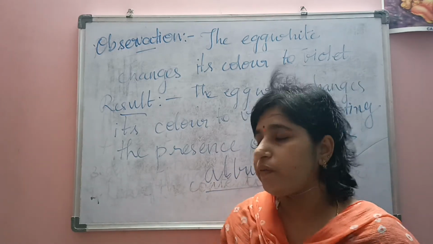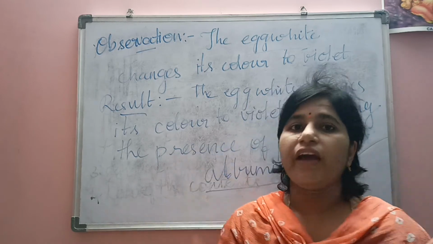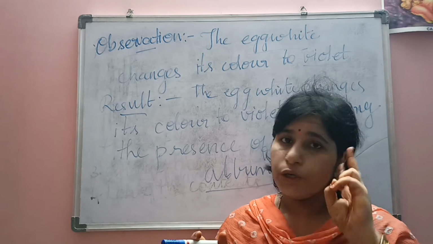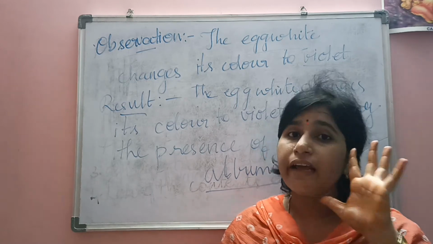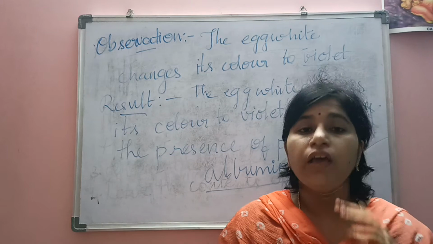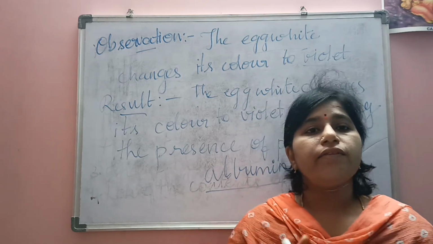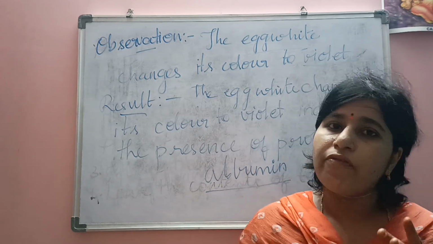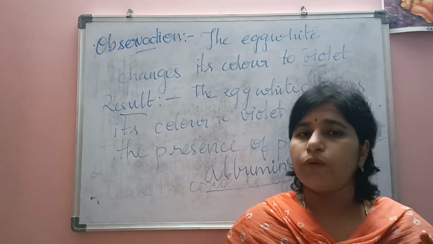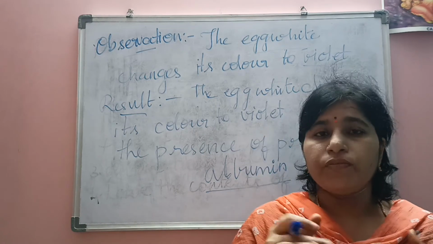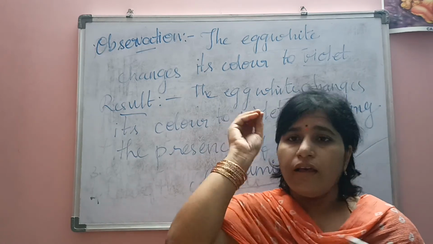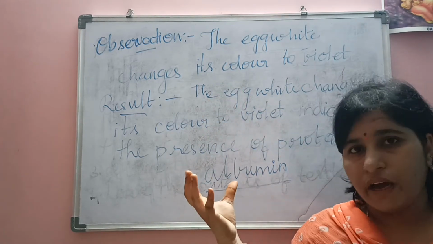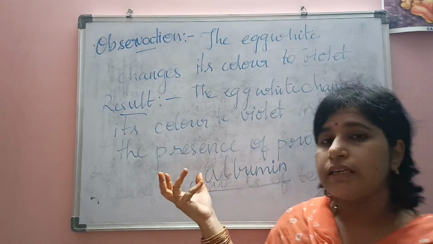So here in the egg white we have albumin protein, and when we test with the copper sulfate and sodium hydroxide solution, we have to add only 2 drops of copper sulfate solution and 10 drops of sodium hydroxide solution. If you add in that method, and if the egg white changes its color to violet, that indicates the presence of proteins. Not only that, in any food material, if you want to test the presence of proteins, the same procedure you have to follow. I think everyone has understood the experiment.